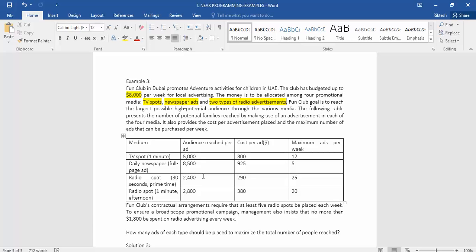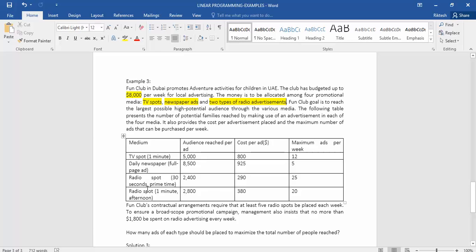And on the third column, we have the cost that has been incurred for each of the mediums. So if we have TV spot, then the cost of each ad is equal to $800. If we use daily newspaper, then it is $925. For radio spot 1, for one advertisement, the company has to pay $290.